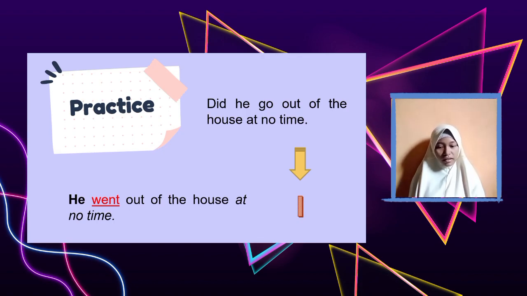If we know that we have to invert the sentence, we have to understand this: because at no time is at the end of the sentence, and we need it at the beginning or the middle of the sentence, the subject stays before the verb, like this. He went out of the house at no time. So it is the correct sentence.